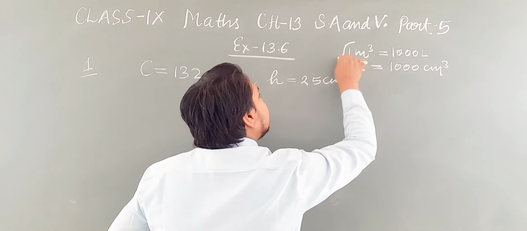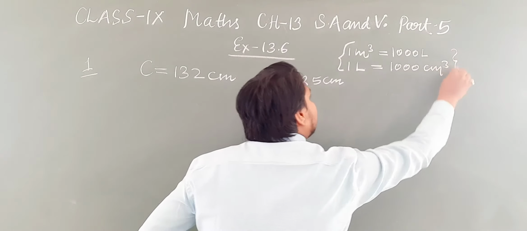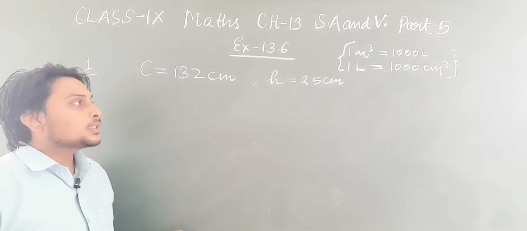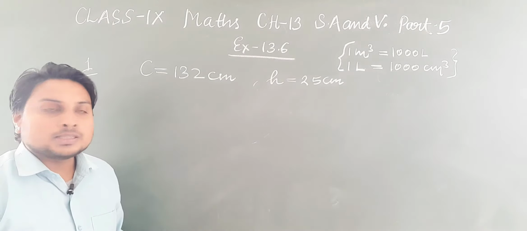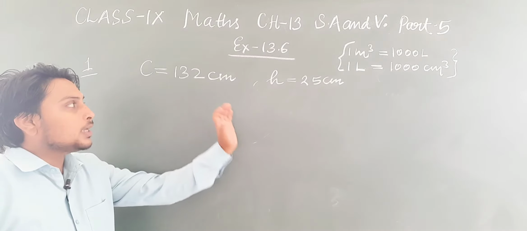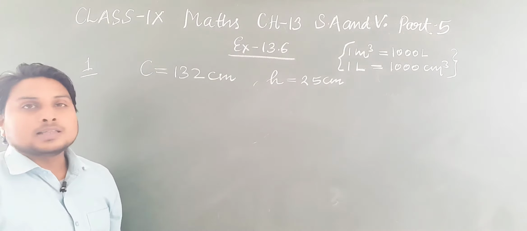Just remember these two always, because in the question it may ask in liter or it may ask in centimeter cube. Here the circumference and the height are given.